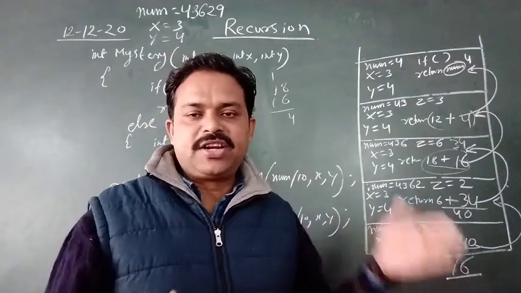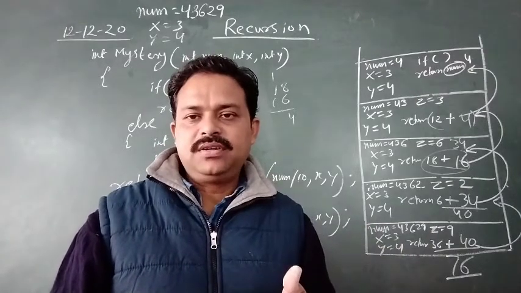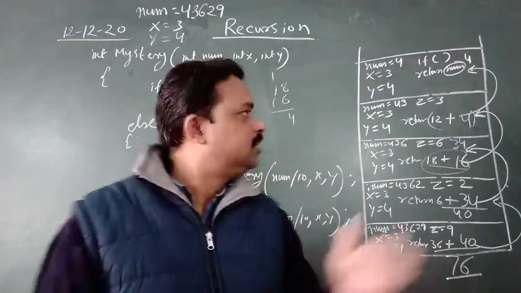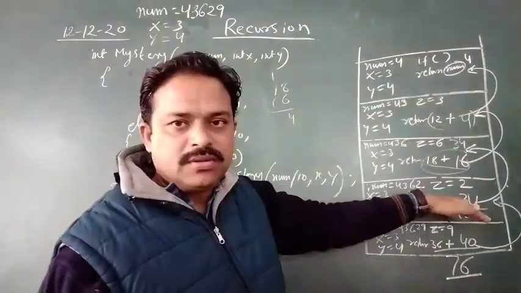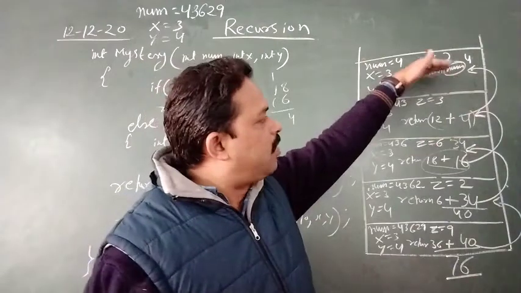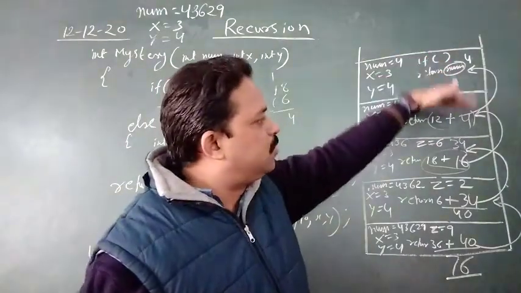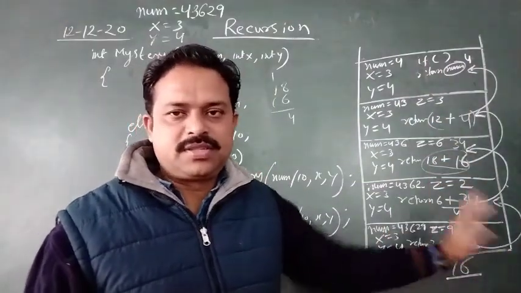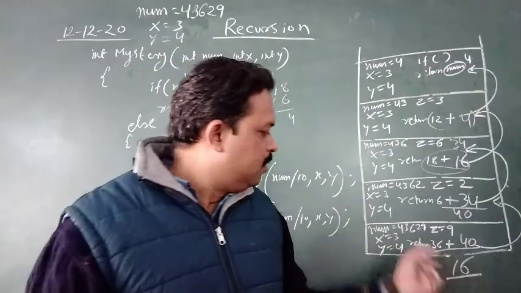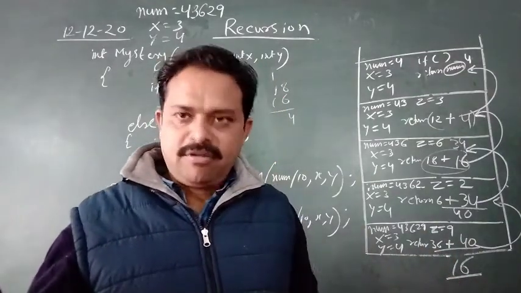That is why we say that recursion is also an example of a stack. Then you are coming down: this was the last in, first out, and then it is coming to the last out. So return 76, it will return 76 to the main function.